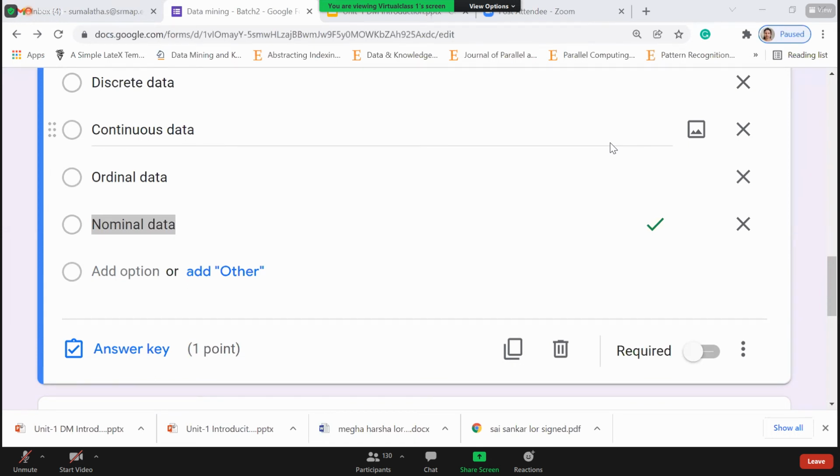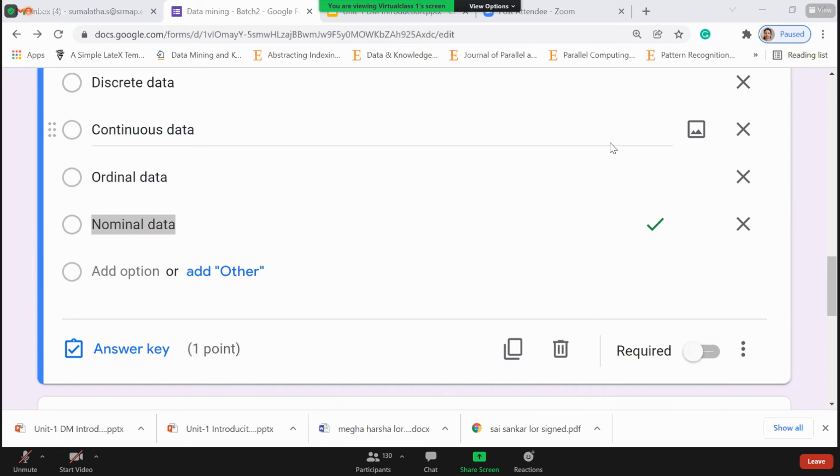Think in that way. If we could say that a CGPA is only either 1, 2, 3, 5, and so on up to 10, and we can't have real values, then we can say it is categorical. But we have interval data, right? It's interval data. We can have any number of values. It's not an integer, but a real number. So how can you categorize it? It's not easy, right?